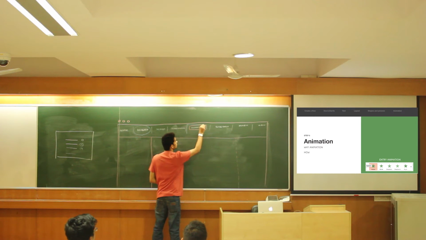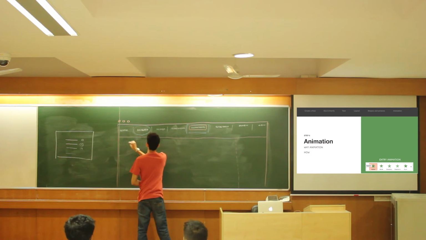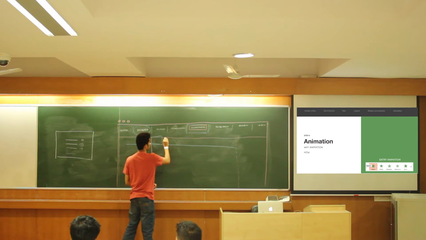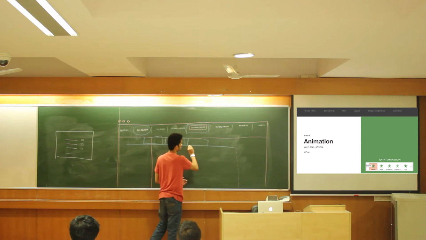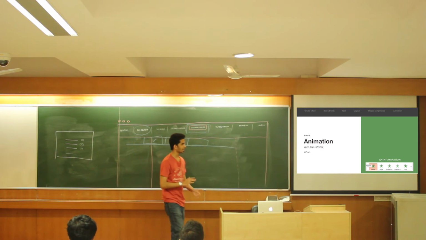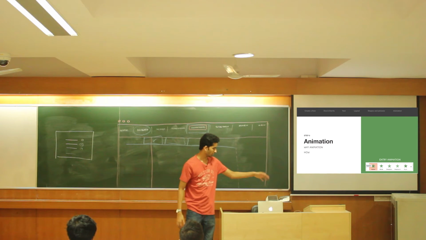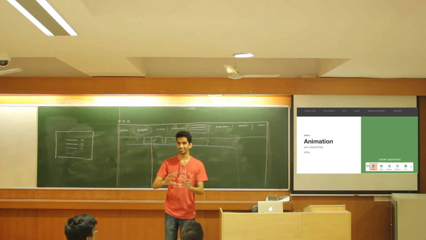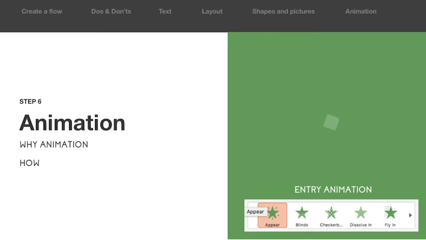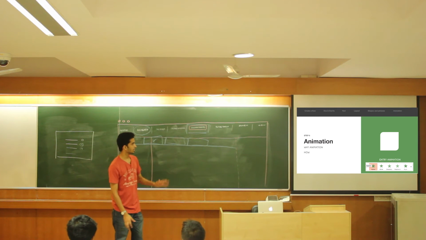Once you click this, you will get another tab over here. You will have entry animations, emphasis animations and exit animations over here, and so on. So right now we are concerned with the entry animations. Your screen might look slightly different from what a MacBook screen looks like. Windows has a slightly different UI for animations. Cool. So entry animation is something like this. I want to make an object appear on my slide for the first time or for whatever nth time. That is an entry animation.